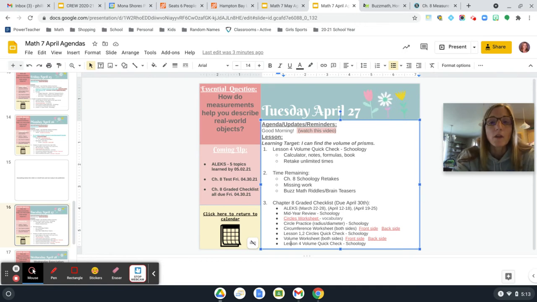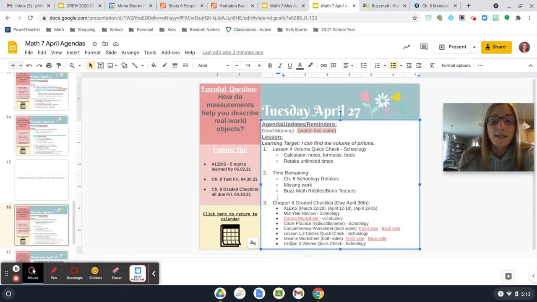Please look at those. The next thing would be the missing work, right? So anything else in this checklist that's not done, including ALEKS, go into PowerSchool. I said this yesterday, and look and see if you have zeros. If you have zeros, that means you should be trying to make those up before this all closes on Friday.